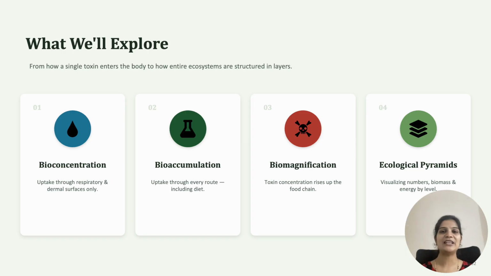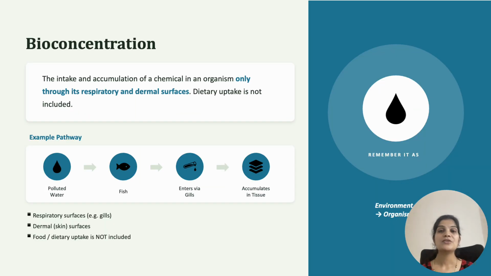In today's class, we'll learn about bioconcentration, bioaccumulation, biomagnification and ecological pyramids. We'll see them in detail one by one. First, what do we mean by bioconcentration? Bioconcentration is the intake and accumulation of a chemical in an organism only through its respiratory and dermal surface. So here the intake of a chemical substance is only through the dermal surface, or it might be through the respiratory organs. This is called bioconcentration.